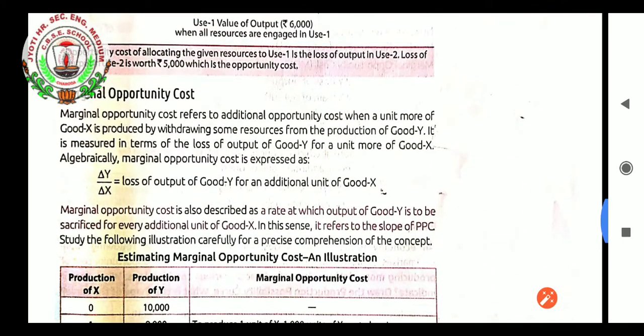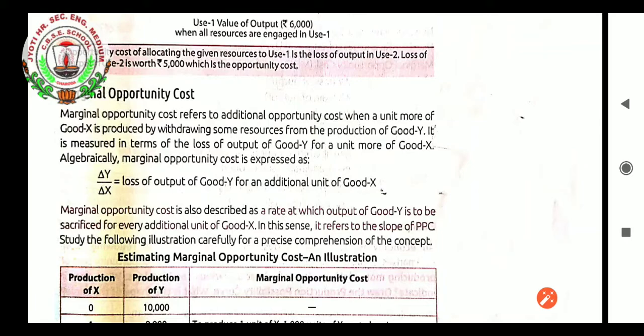Next is the marginal opportunity cost. Marginal opportunity cost refers to the additional opportunity cost when one unit more of good X is produced by withdrawing some resources from the production of good Y. Means first we were producing Y. Now to produce X, we are sacrificing the production of Y. It is considered as marginal opportunity cost. It is measured in terms of loss of output of good Y for a unit more of good X.